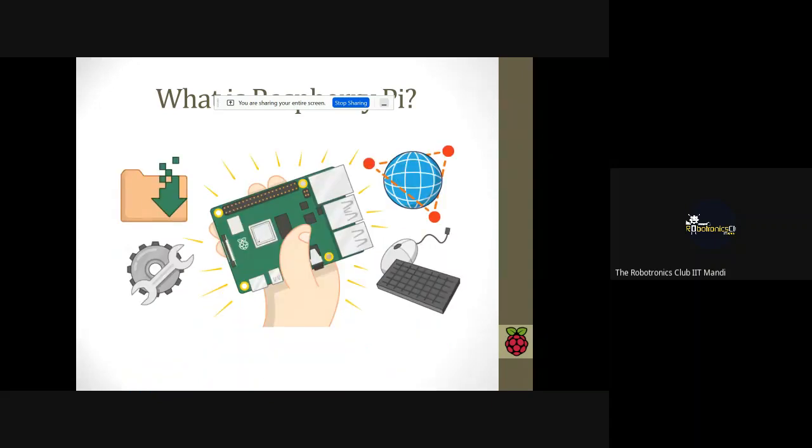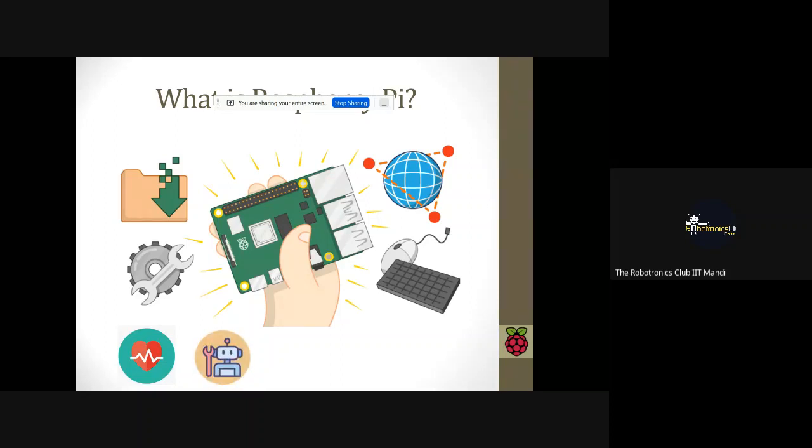You can look at this image. Raspberry Pi is a small credit card sized board that has lots of applications. Suppose you are thinking of IoT, making a small computer, using it as a server, or different robotics applications, you can use this small Raspberry Pi board. You can make a health monitoring system with it. You can make different robotics stuff with it.